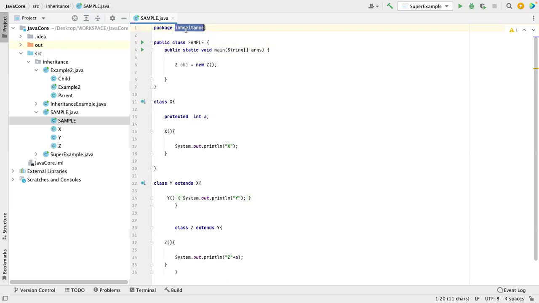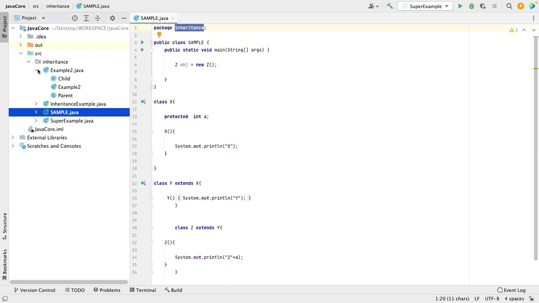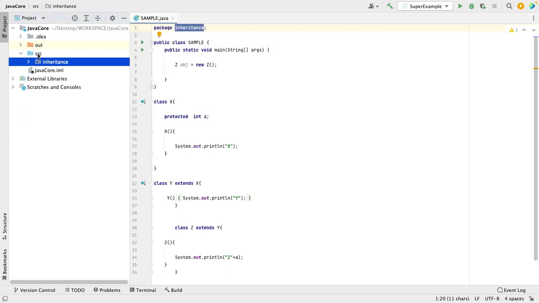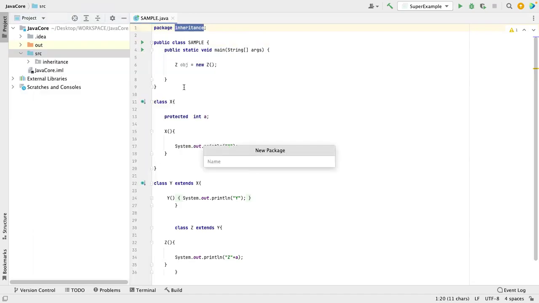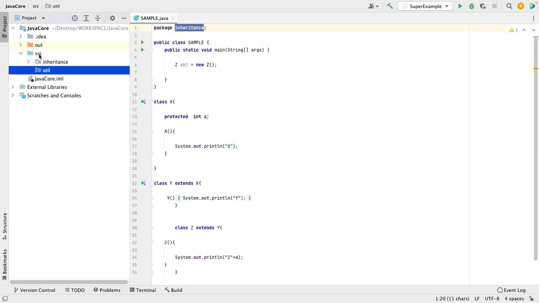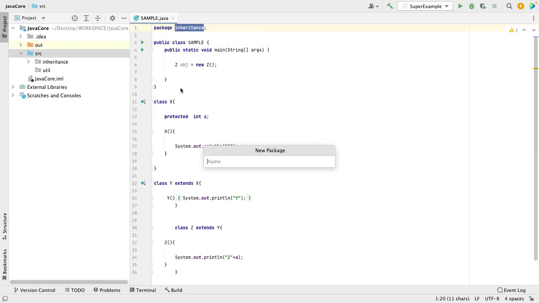Yes. So let's assume now we have an inheritance package. Let me create one package here. First package, so let me create that. Util. Why am I creating it? Mostly we will create a util and all kinds of packages over there. So one more package, nothing but a folder.